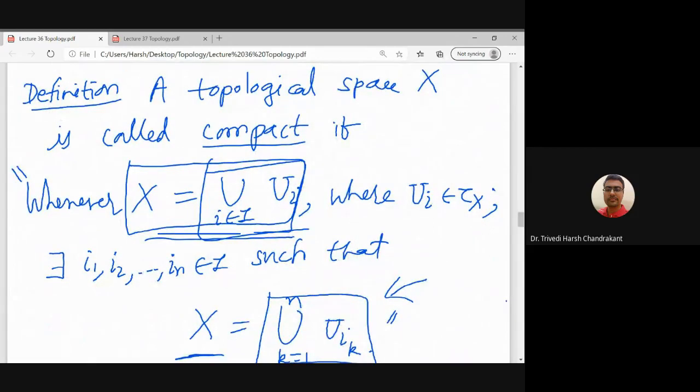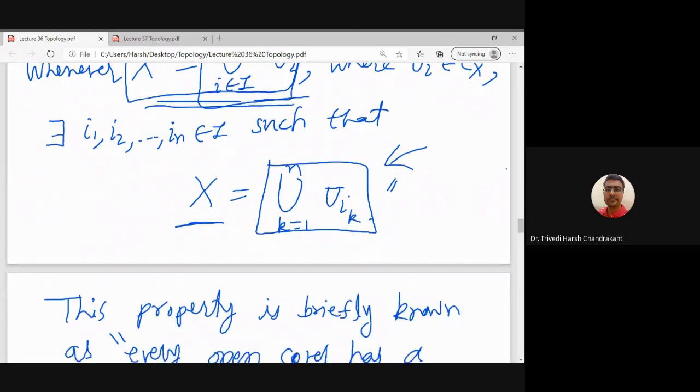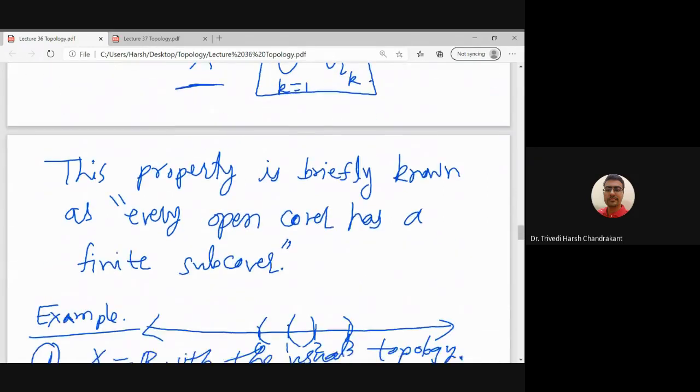A given topological space X is compact if, whenever I can write X as a union of U_i, i belongs to I, where U_i is an element of tau_X, then for such an arbitrary collection, we can always find a subcollection which contains finitely many open sets, and it will cover the entire X. So the union of those U_i will be the entire X, and those U_i will be finitely many. So this is the meaning of open subcover.